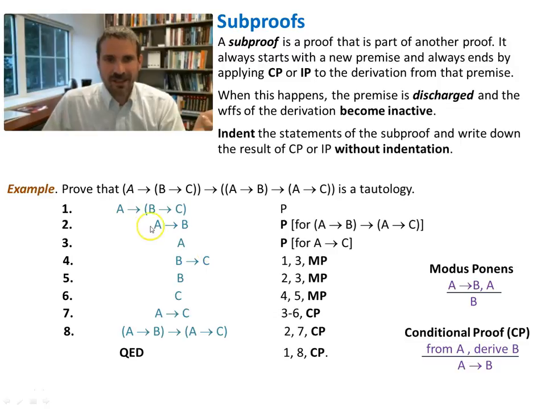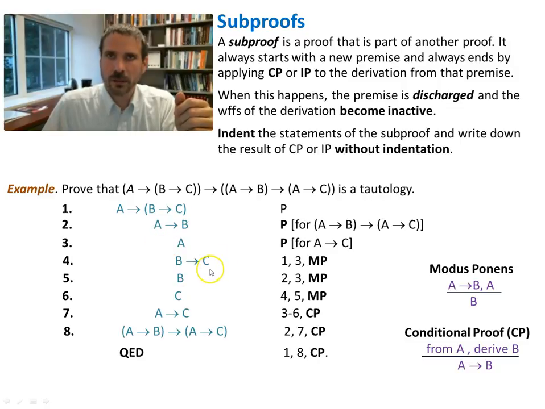Again, the only lines of the proof that I have access to for my main conditional proof, for my main theorem, are 1 and 8, because everything else is inside subproofs. And for the first subproof, it's similar. Here I only have 2 and 7 to work with. I don't have this inner subproof 3 to 6. That was taken care of. It was a subproof of a subproof, but that's fine.